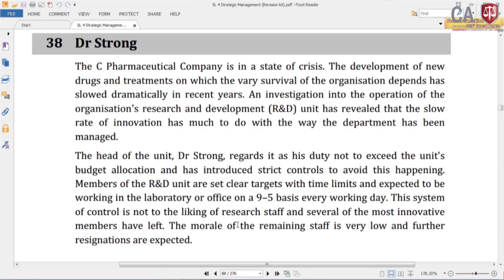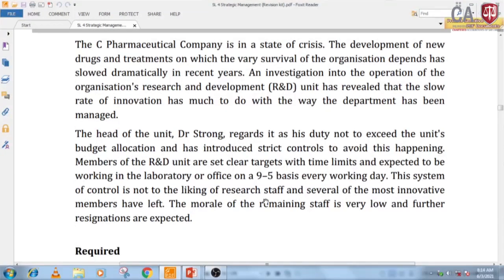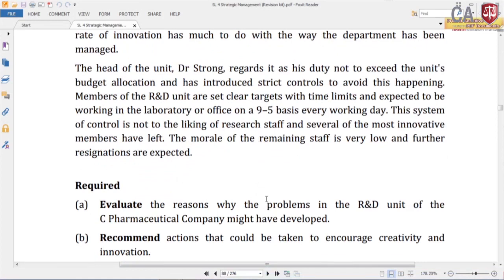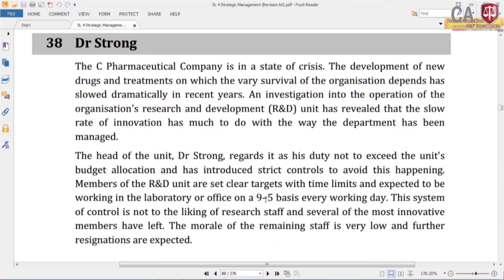Right. What do you think? Something is wrong with the leadership style definitely. This guy is very strict, so that may reduce the creativity.